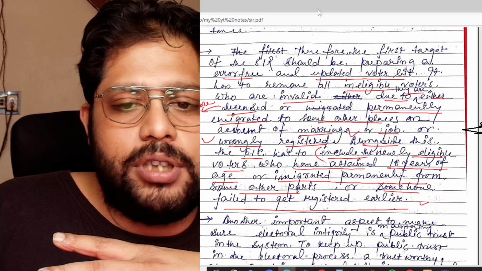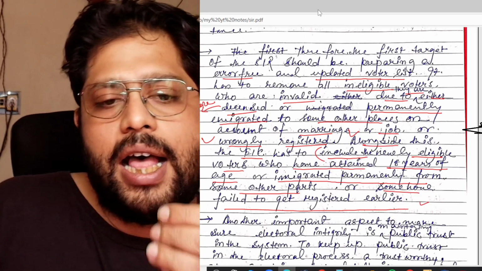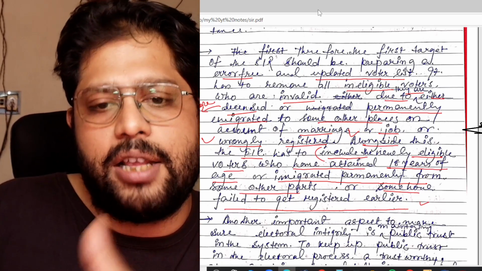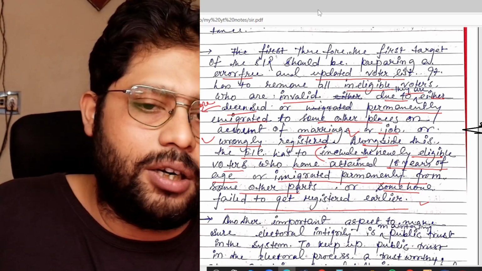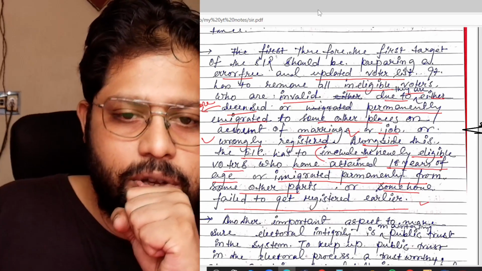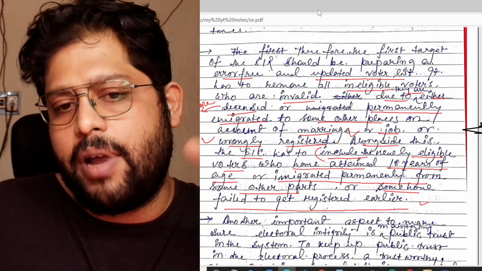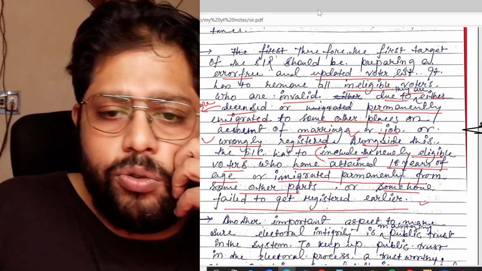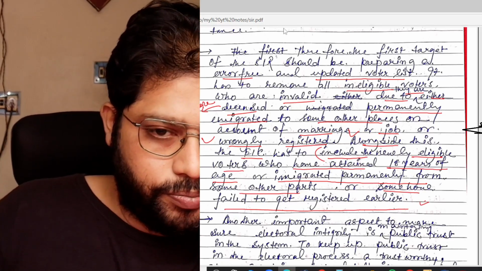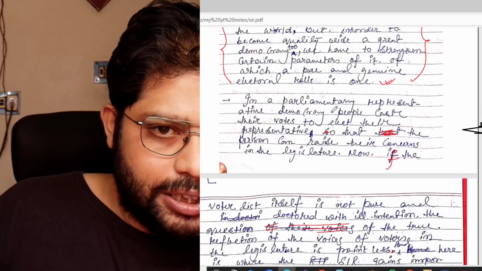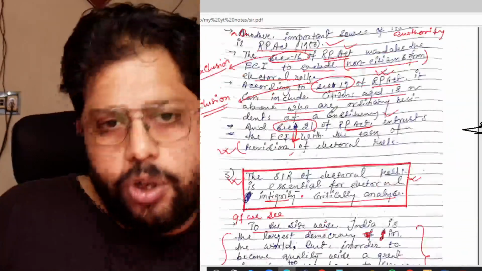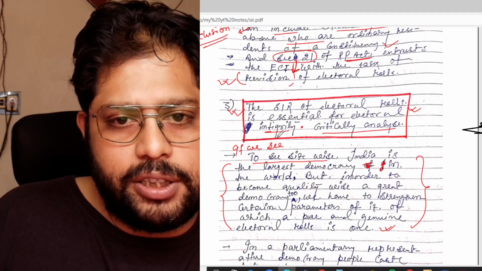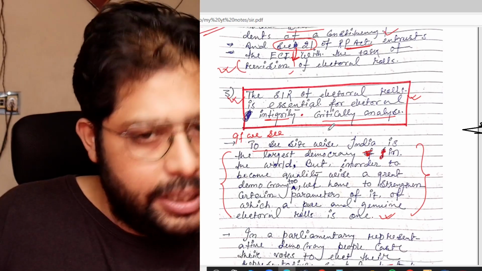Another issue is migration: suppose someone has migrated to your place where this process is going on, those people have to be taken care of, their names have to be registered there. Suppose they have settled permanently after migration, their name should be taken into that document. So this is the process. These are the things the Election Commission must do, and this is why it is essential for electoral integrity.